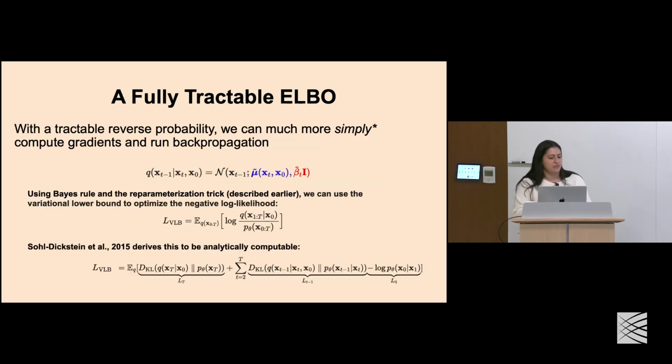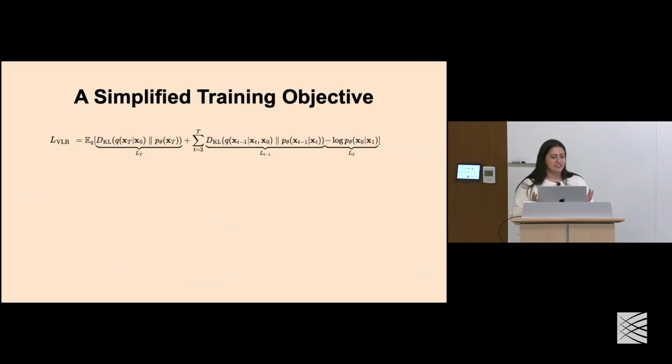And then the next part of this comes from a paper in 2015 by Sohl-Dickstein, where they evaluate this to be analytically computable for a diffusion process. And that's how we end up with this equation here, which looks quite complicated, but actually makes training our model quite simple. So let's quickly just break this down a little bit.